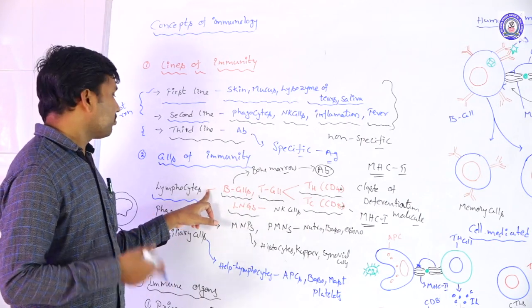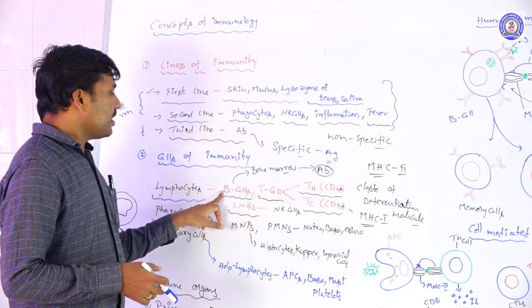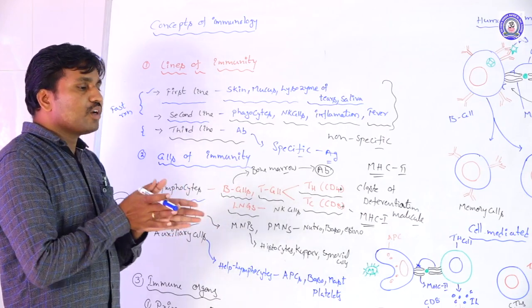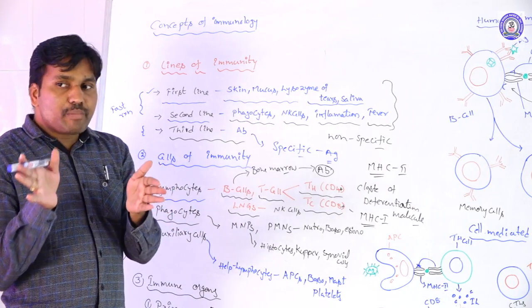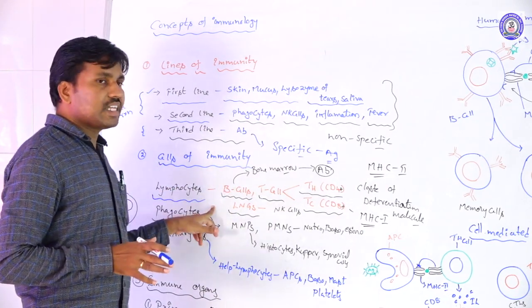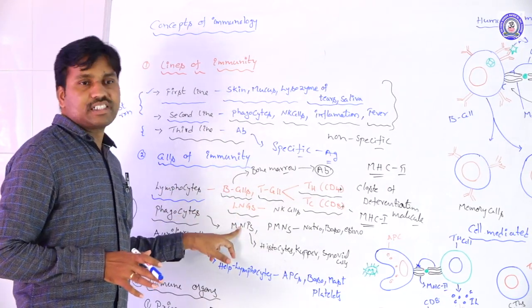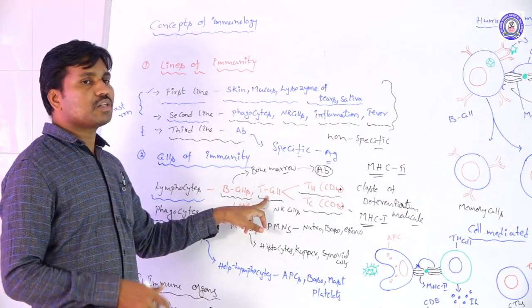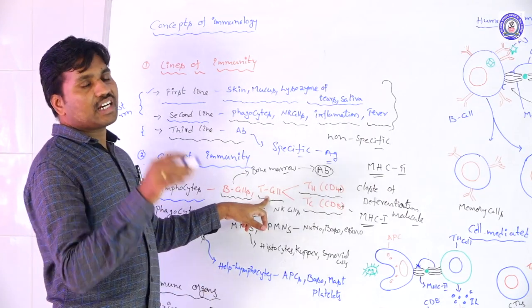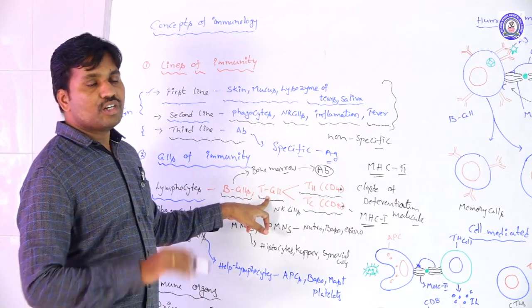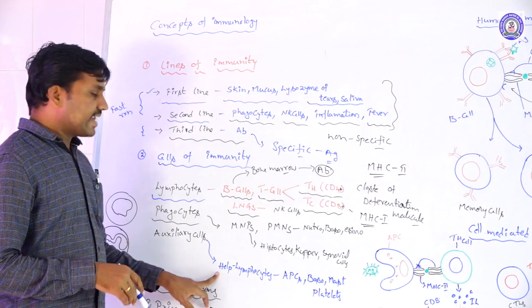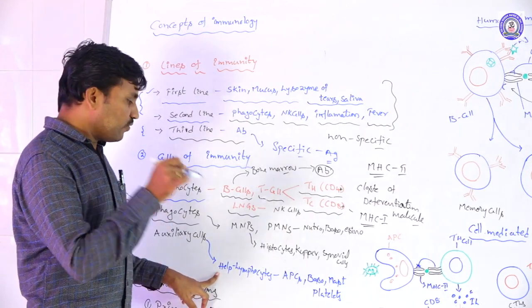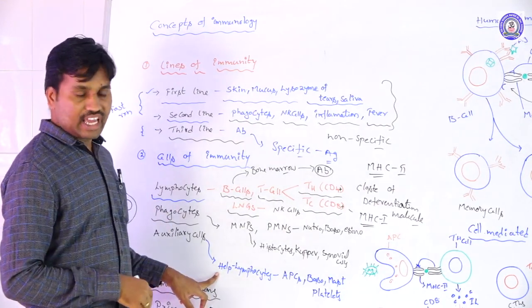Once they mature, the B cells differentiate in two ways, into plasma cells and memory cells: B plasma cells and B memory cells. Like that, the T cells also form T memory cells and T plasma cells. To differentiate these processes, the auxiliary cells help the lymphocytes.